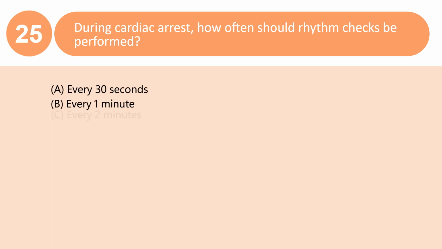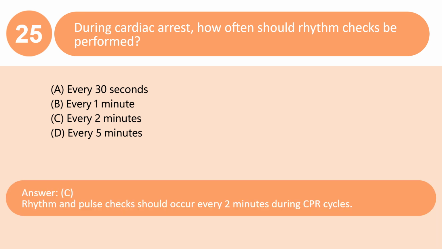During cardiac arrest, how often should rhythm checks be performed? A. Every 30 seconds. B. Every 1 minute. C. Every 2 minutes. D. Every 5 minutes. Answer C. Rhythm and pulse checks should occur every 2 minutes during CPR cycles.